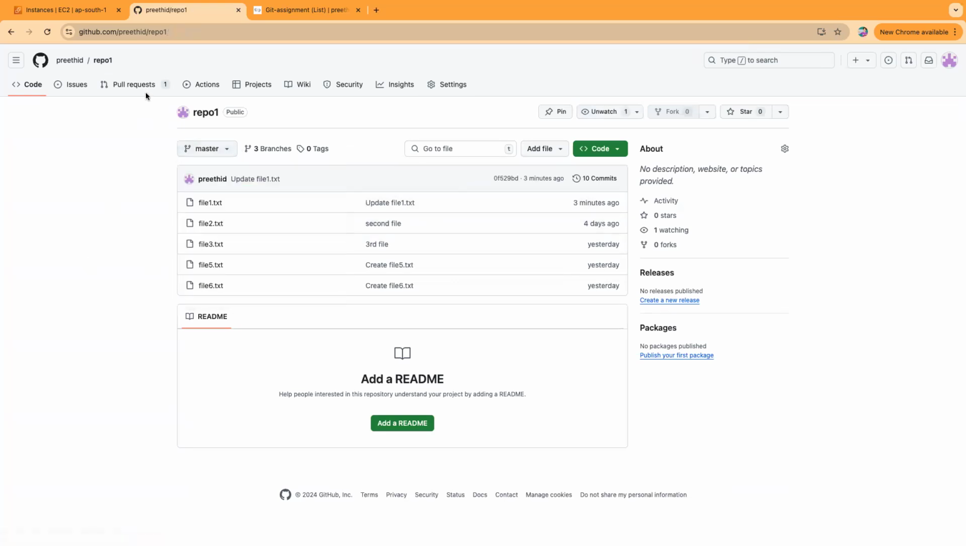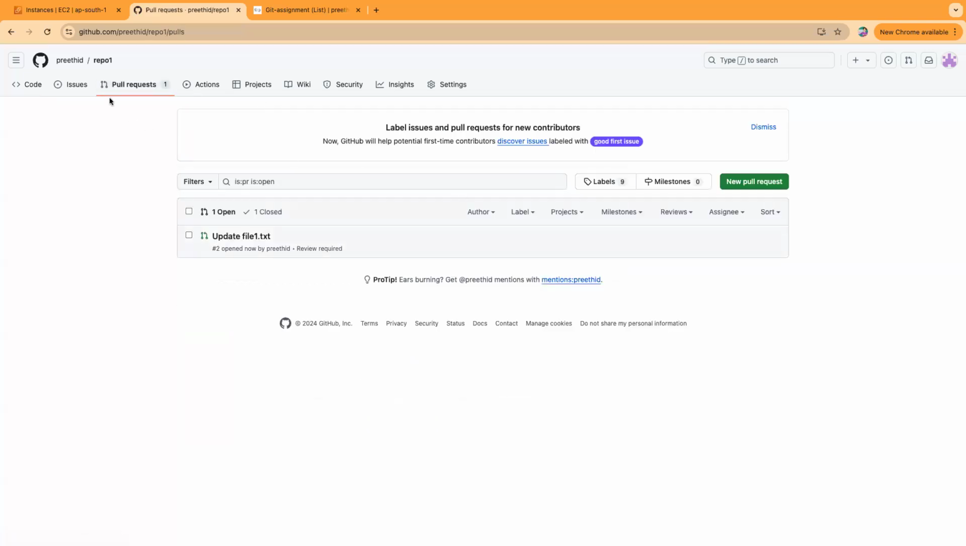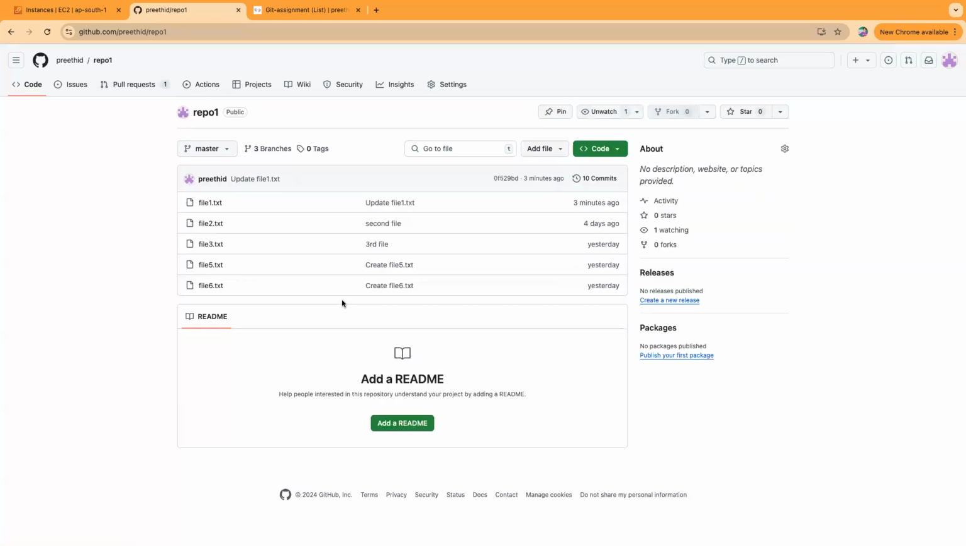You have to raise a PR. Go here, create a PR, or else, like I have shown you, you can create a PR. After the reviewers and approvals, it will be merged to master.